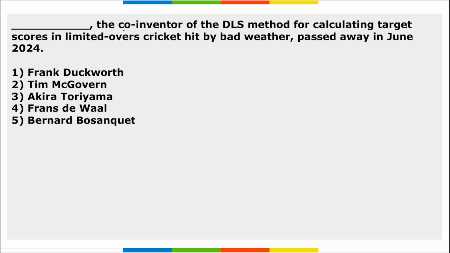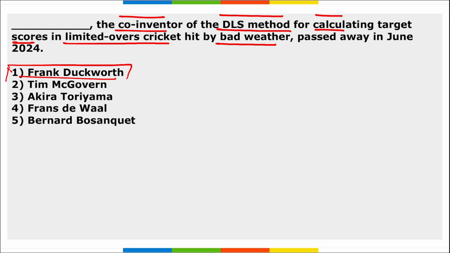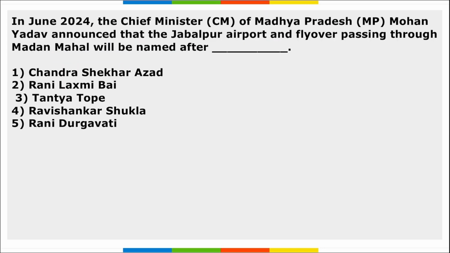Next, dash is the co-inventor of the DLS method for calculating target scores in limited overs cricket hit by bad weather, and passed away in June 2024. So Frank Duckworth, right? He is the co-inventor of the DLS method for calculating target scores in limited overs cricket hit by bad weather, and passed away in June 2024. So Frank Duckworth. Correct?